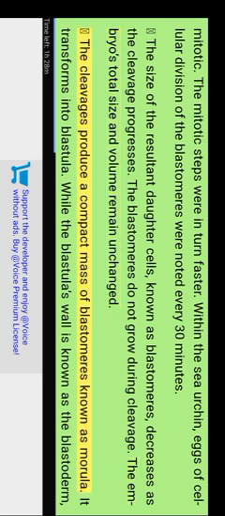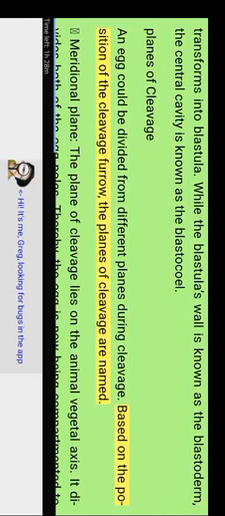The cleavages produce a compact mass of blastomeres known as morula. It transforms into blastula. While the blastula's wall is known as the blastoderm, the central cavity is known as the blastocoel. Planes of cleavage. An egg could be divided along different planes during cleavage. Based on the position of the cleavage furrow, the planes of cleavage are named.